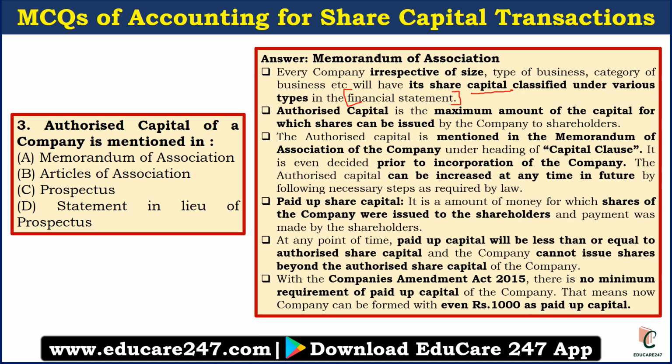And authorized capital is the maximum amount of the capital for which a share can be issued by a company to their shareholders. So basically it is the value for which a share can be issued. It is a maximum value. Authorized capital is mentioned in Memorandum of Association of the company under capital clause. It is decided even prior to the incorporation of the company.